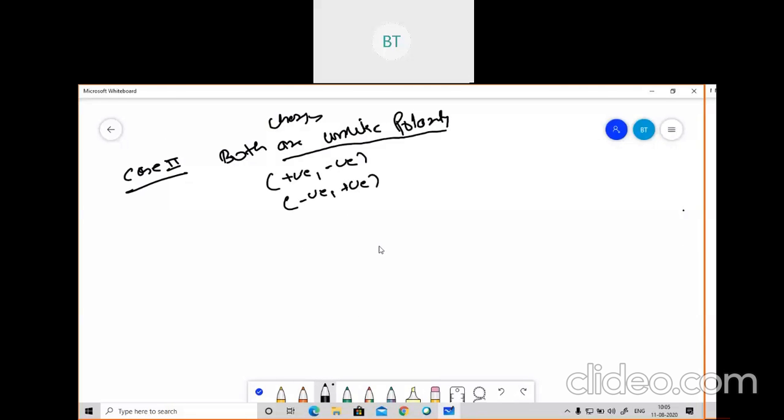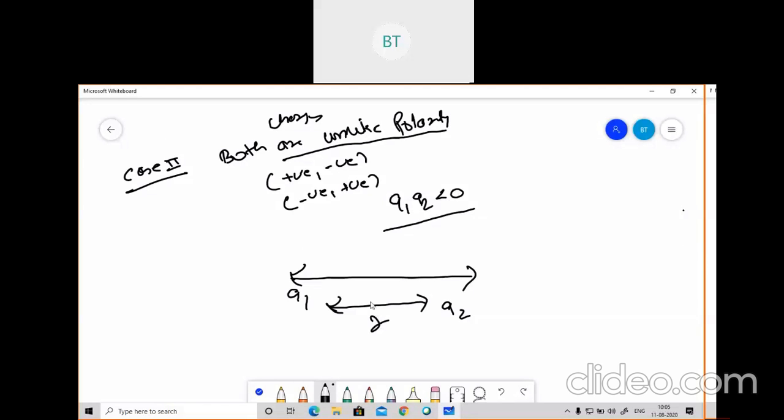In this case we consider Q1, Q2 less than 0. Suppose this is our Q1 and Q2, separated by a distance R. If Q1 Q2 is less than 0, then the direction of F will be attractive.